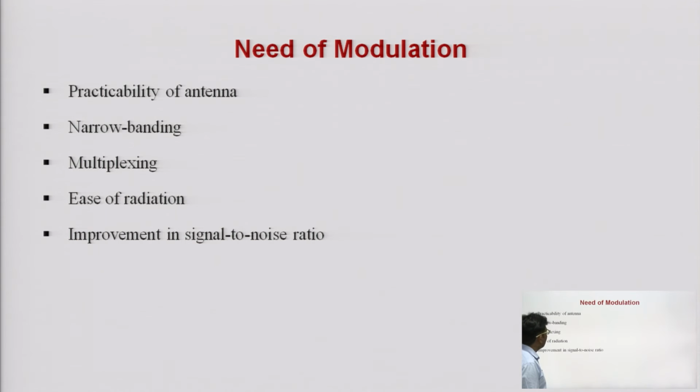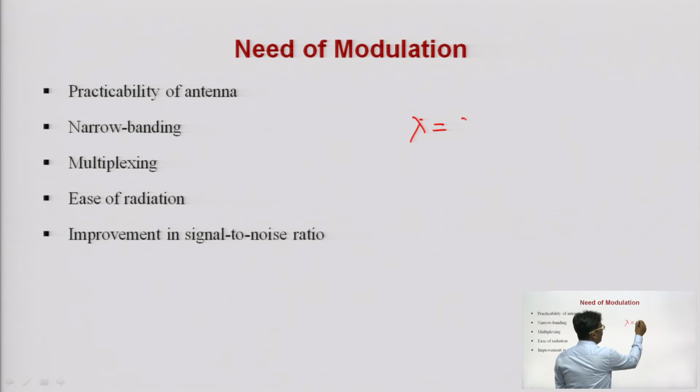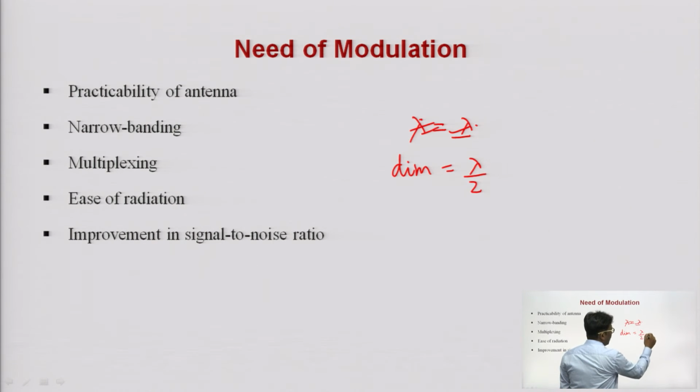So, why do we need modulation, or what are the advantages of modulation? These are the advantages of modulation. The first advantage, or need, is practicality of antenna. Whatever antenna we design, its dimension must be in terms of lambda by 2 or lambda by 4.